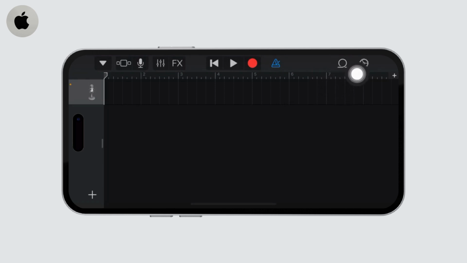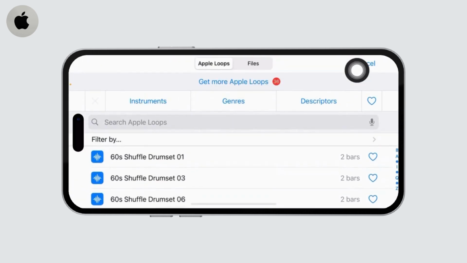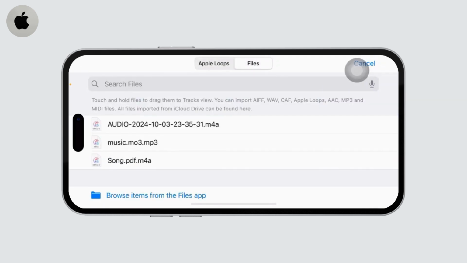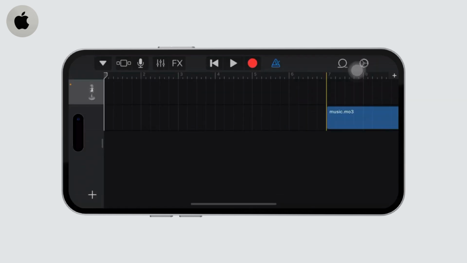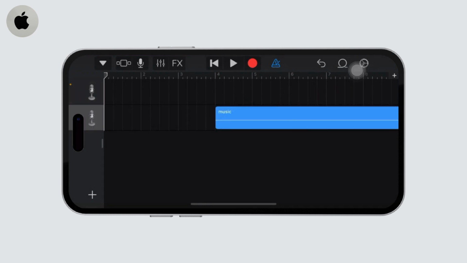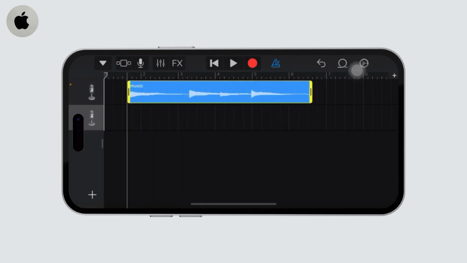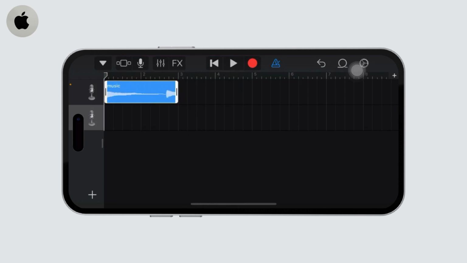You will see this loop. Simply tap on it and just head over to the files and long press on audio and drop it down here. Now what you'll need to do after you do this is you can edit it. You can choose the length of your ringtone and whichever part you want, and after you do that, simply tap on the drop down on the top left, head over to my songs.